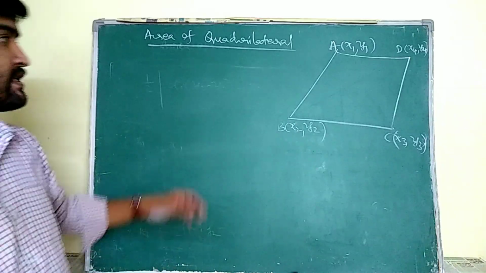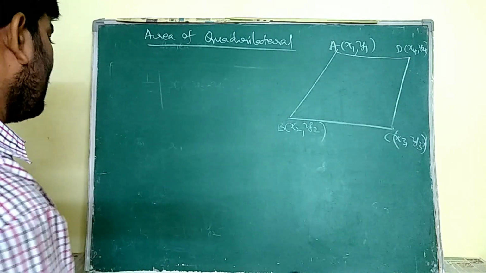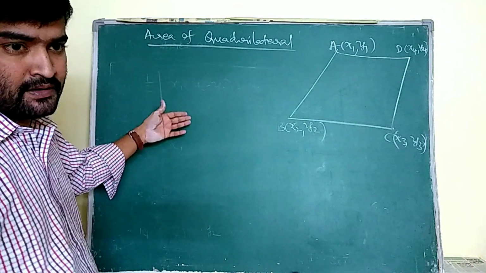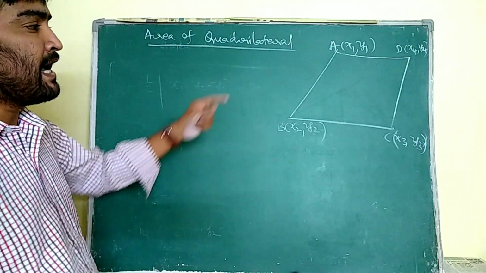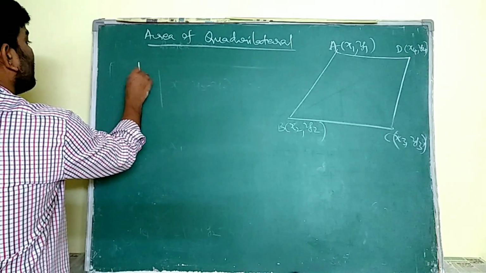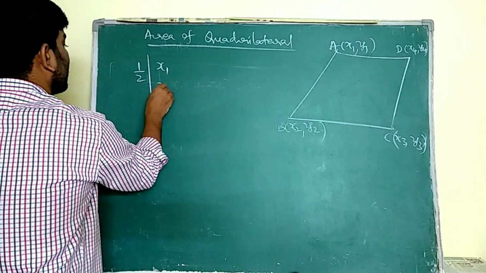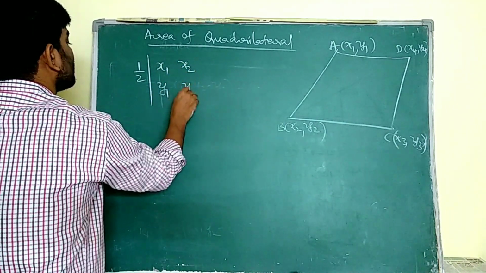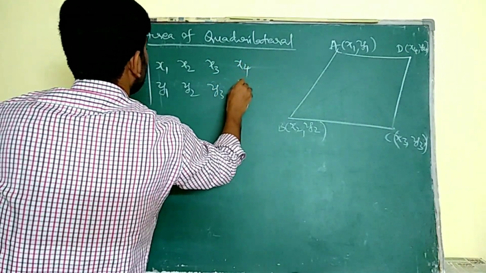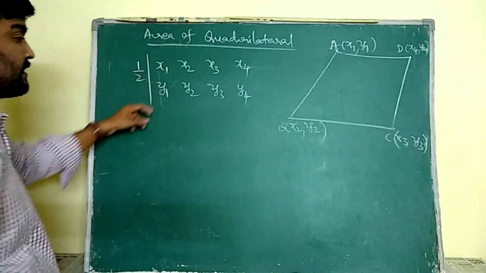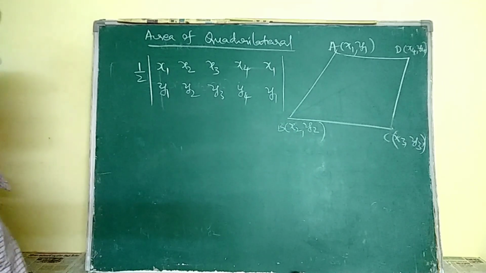Remember this one. Now we are going to derive the formula for the area of a quadrilateral. We discussed the area of the triangle in the previous concept. Similarly, I arrange all the vertices in order: x1 y1, x2 y2, x3 y3, x4 y4. I started with x1 y1, and at last I end with the same x1 y1.